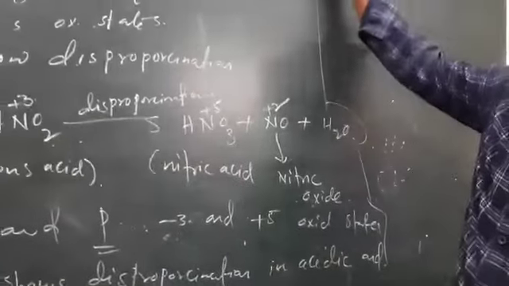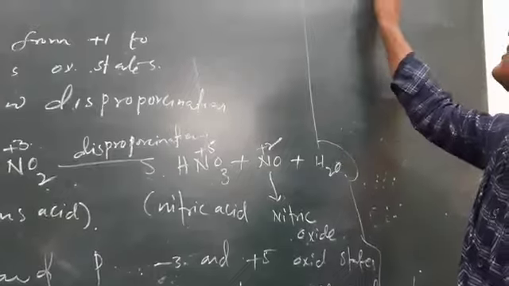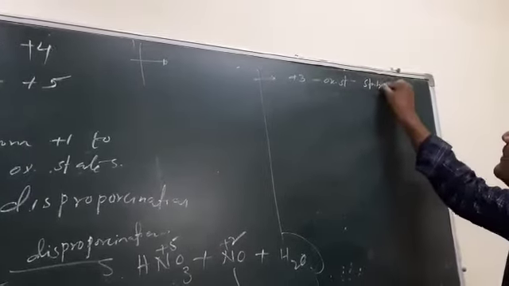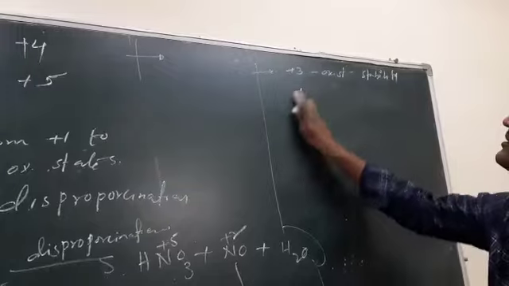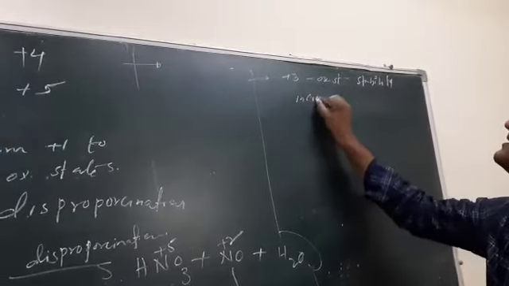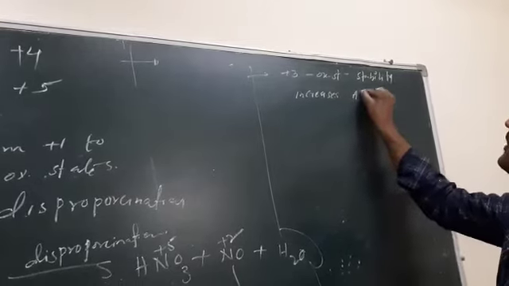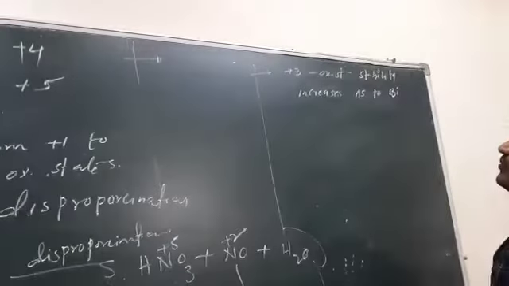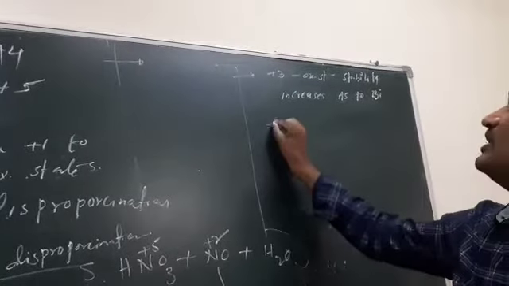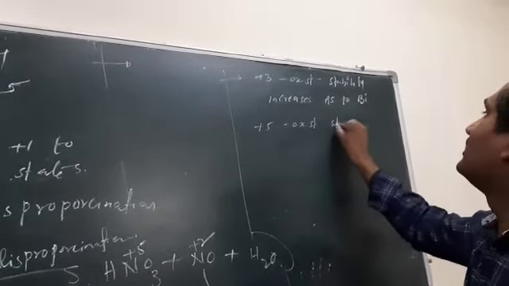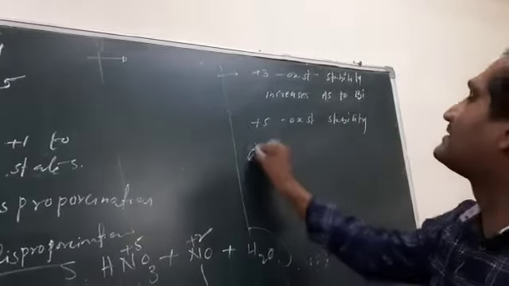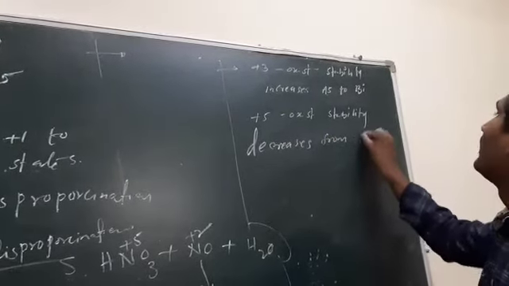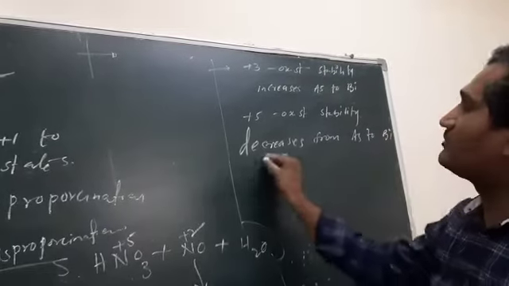Next, generally the +3 oxidation state: from top to bottom, from arsenic to bismuth, the +3 oxidation state stability increases and the +5 oxidation state stability decreases due to the inert pair effect.